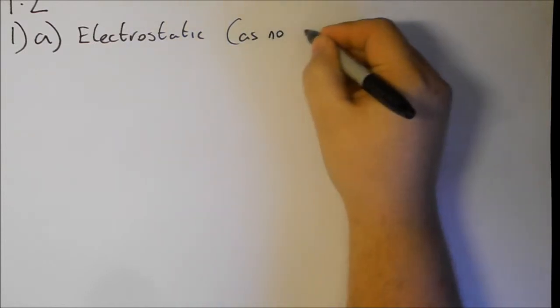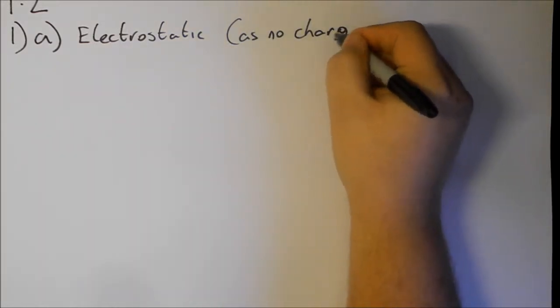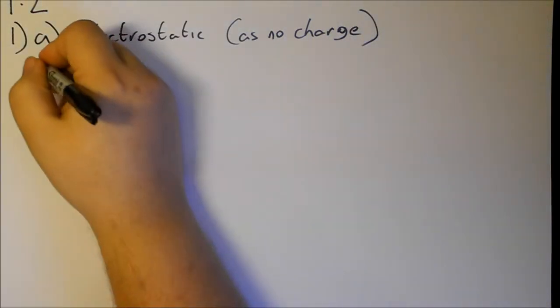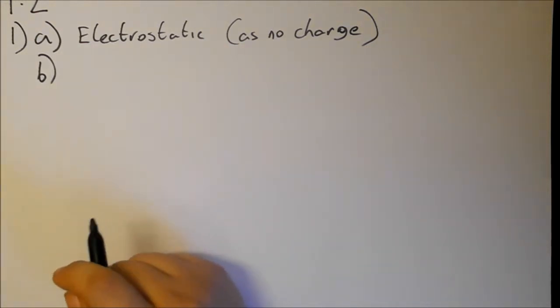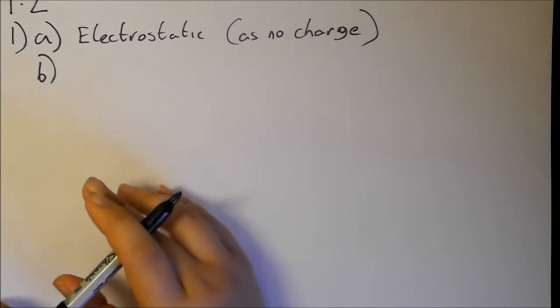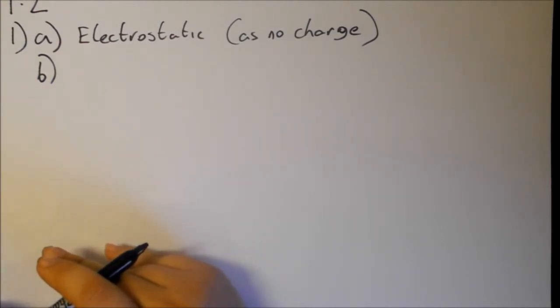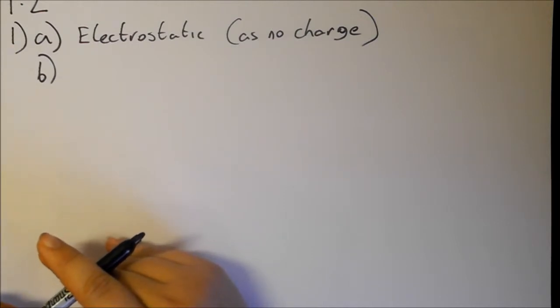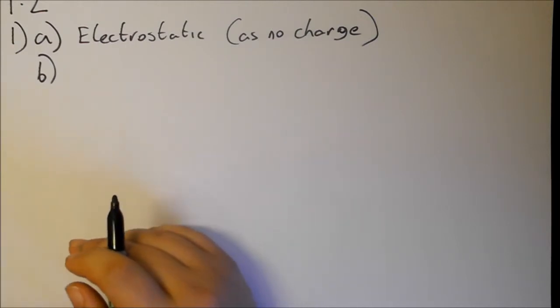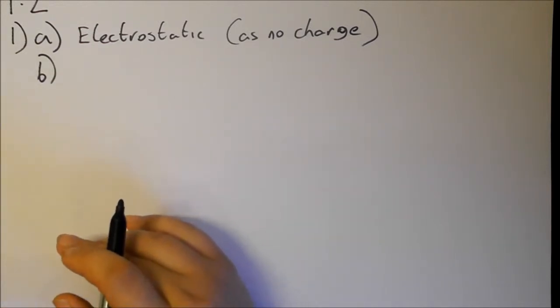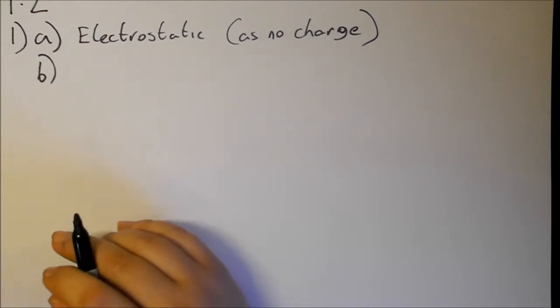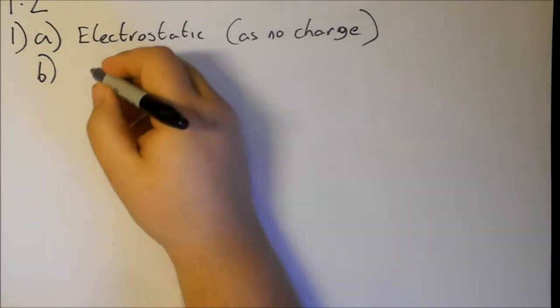As no charge. B, has a limited range. So the nuclear force, electrostatic force has limited range. Well, we know that the electrostatic force, compared to particles, has quite a good range to it. If it didn't, then we wouldn't have things being held to the wall by static electricity. So we should also know, from having read the textbook, that the nuclear force has a very, very limited range, only to within the core of the nucleus. So this would be the nuclear force.